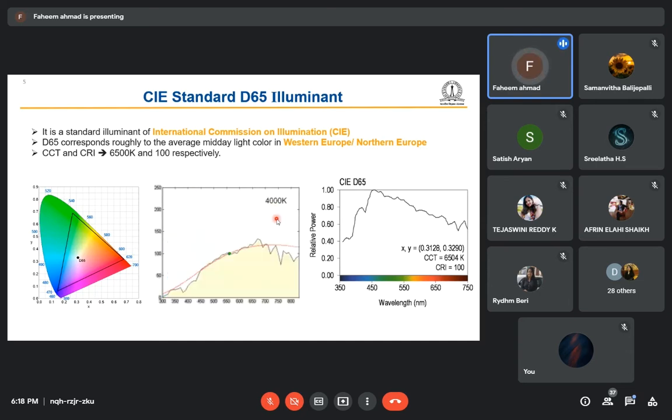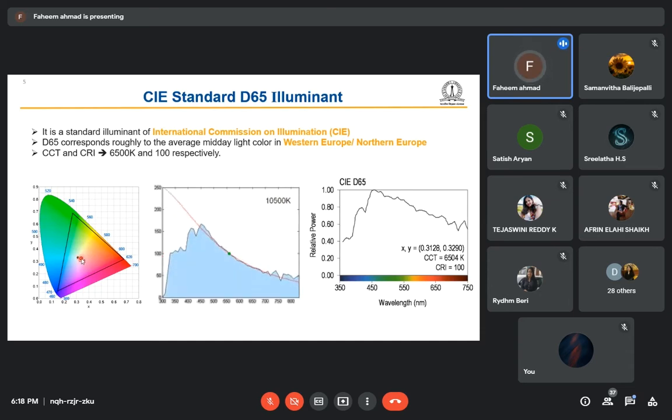In 2700 Kelvin, the blue component is less. In 4000 Kelvin, the blue component is high. As this Kelvin value increases, the gamut is used to show the color of the light with XY coordinates.